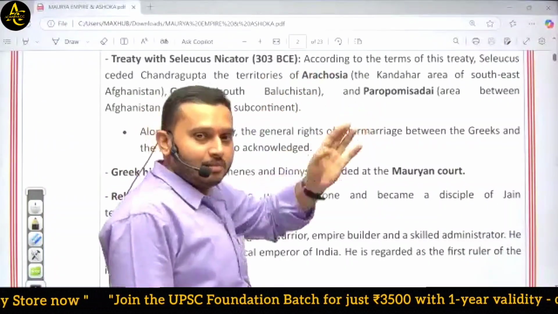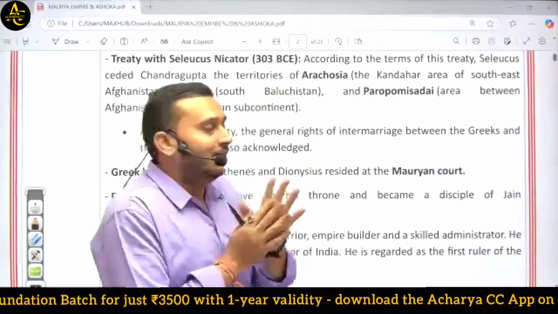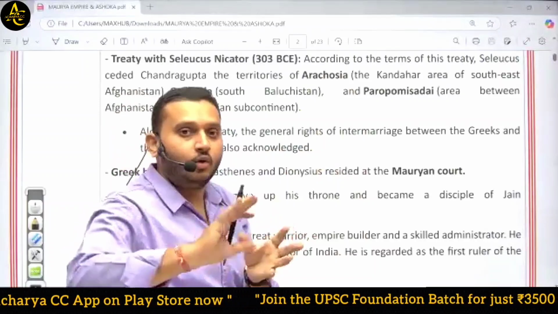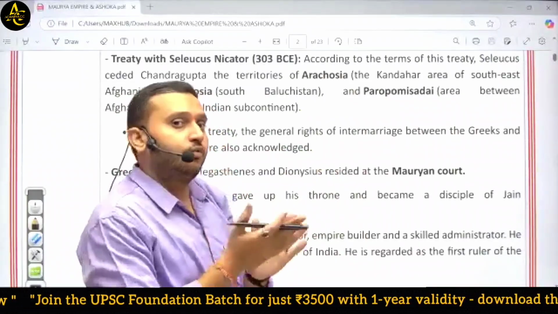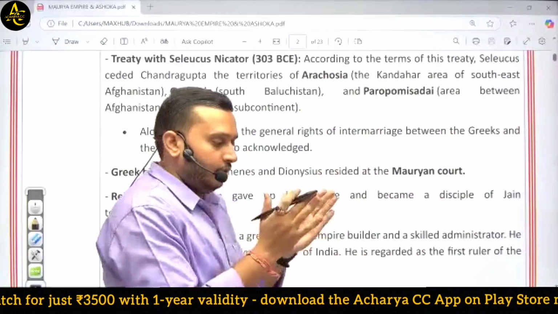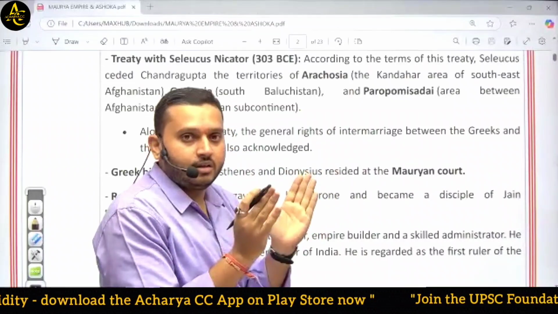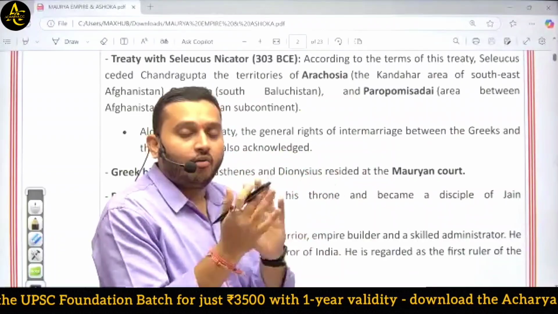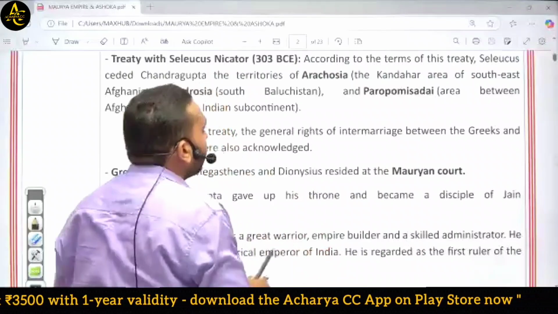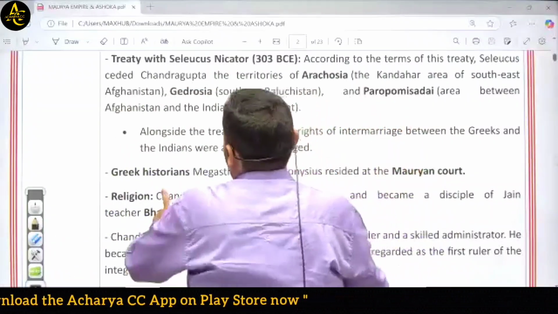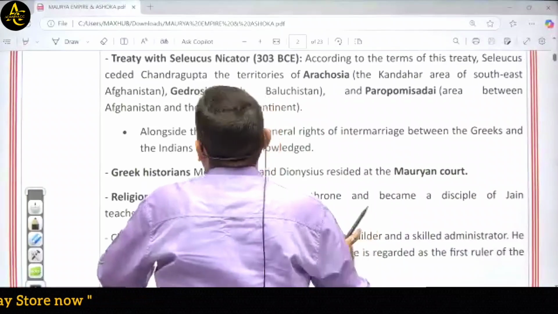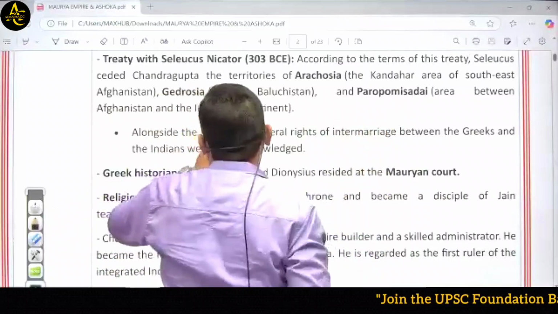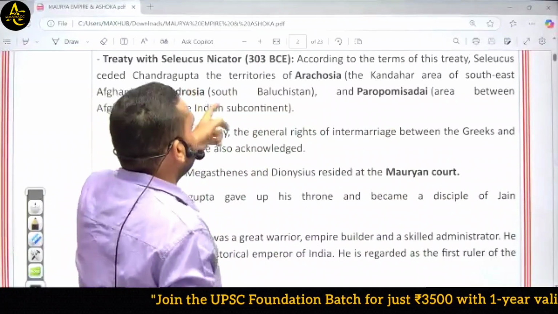Finally, after this battle, they made a treaty. In this treaty, Chandragupta Maurya married Seleucus Nicator's daughter. He also paid various tributes and gifts to Seleucus Nicator as well. So now they are in relation. They made a marital alliance and are now friends to each other's states. According to the terms of this treaty, Seleucus ceded to Chandragupta the territories of Arakosia. Arakosia means the present Kandahar, that means some region of Afghanistan, then some region of Baluchistan.